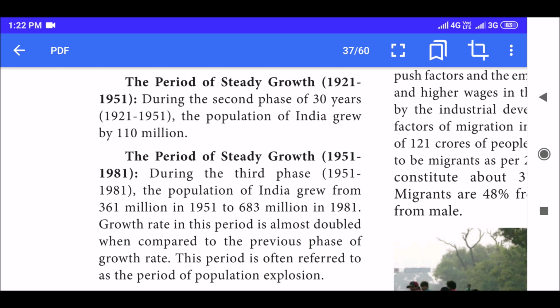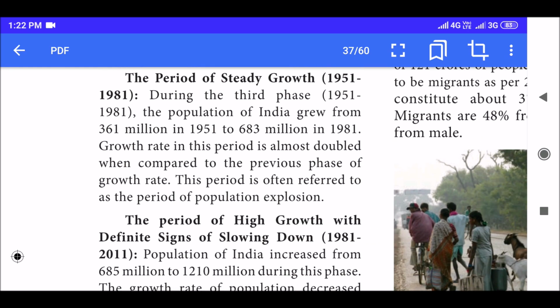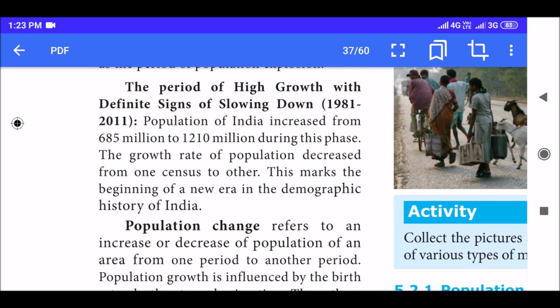Growth rate in this period is almost double when compared to the previous phase of growth rate. This period is often referred to as the period of population explosion because the population doubled. The period of high growth with definite signs of slowing down is 1981 to 2011.